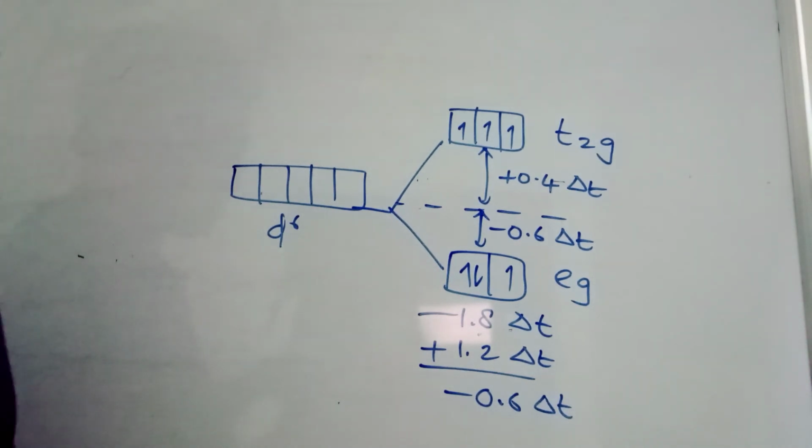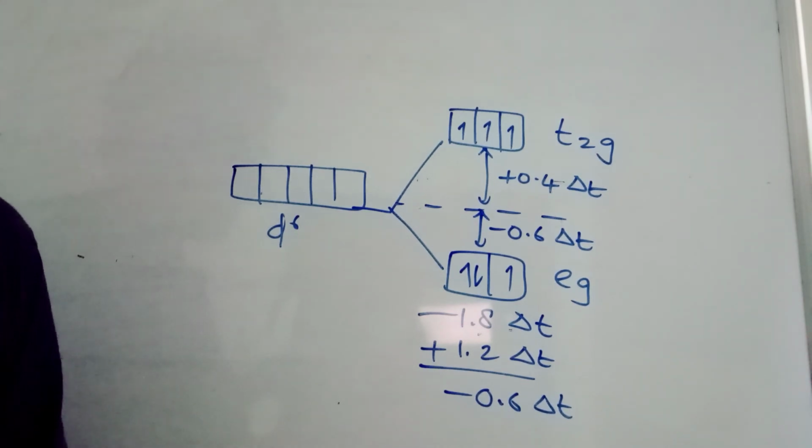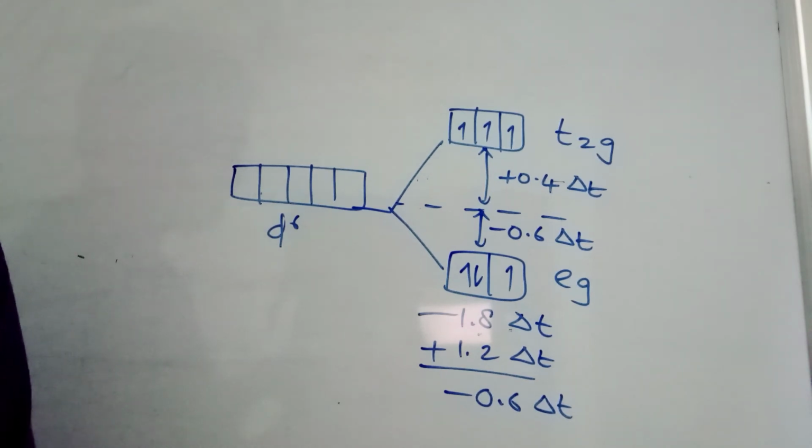One option is there, but there should be one pairing energy that is not mentioned here. And another option is there, minus 1.6 and one pairing energy. Of course, that is wrong. Pairing energy, if it is not even mentioned, that's not a problem. But the value given is minus 0.6. So this is the right one. Tetrahedral with minus 0.6 is the right one. So that's about the 10th question.